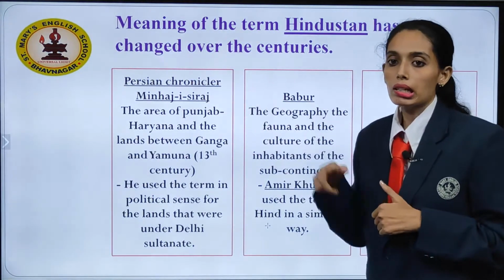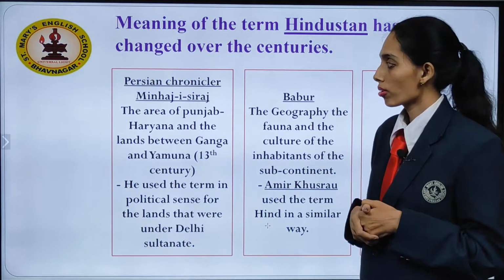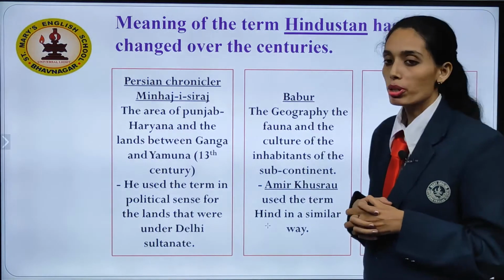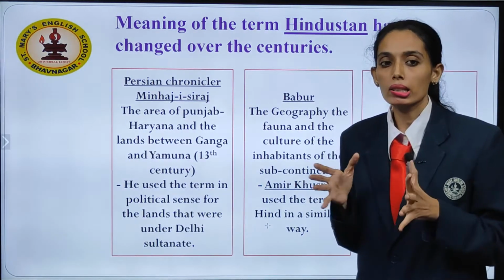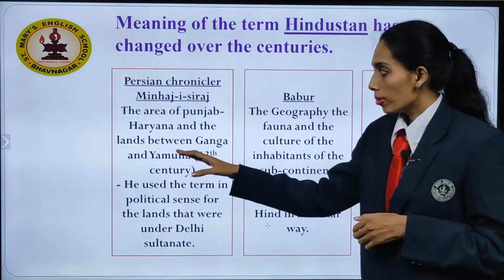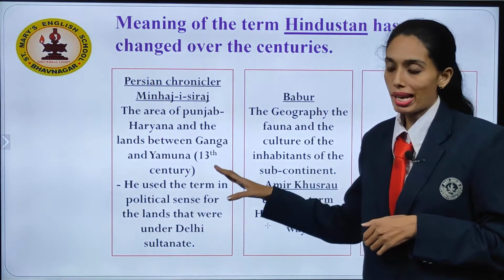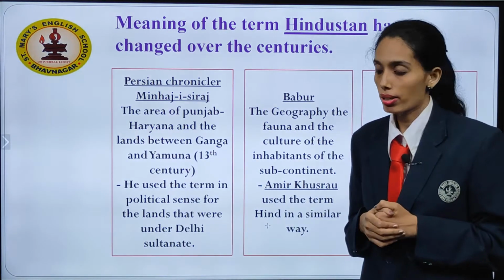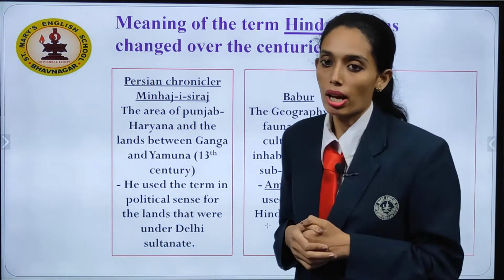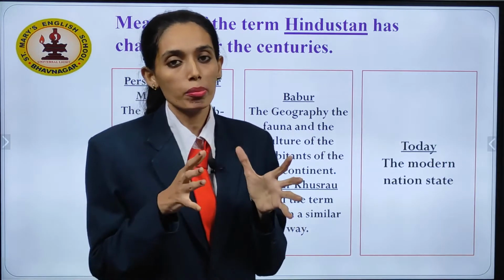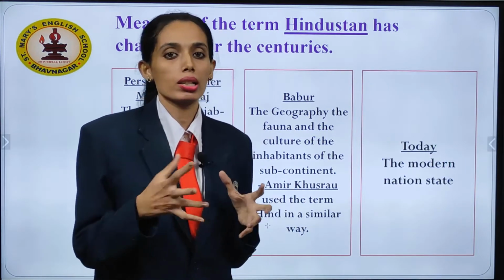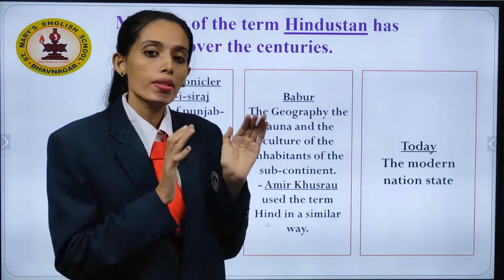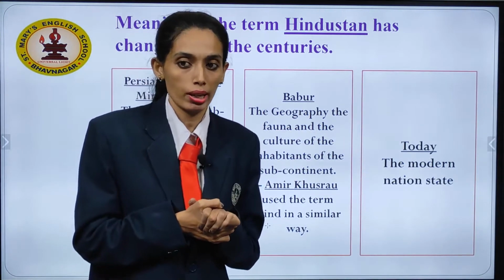The Persian chronicler Minhaj-i-Siraj, in the 13th century, mentioned the area of Punjab, Haryana and the lands between the Ganga and Yamuna, in a political sense, those lands that were under the Delhi Sultanate, as Hindustan. He just considered the northern part, he never considered southern India a part of Hindustan, but only the northern part where the Delhi Sultanate was ruling.